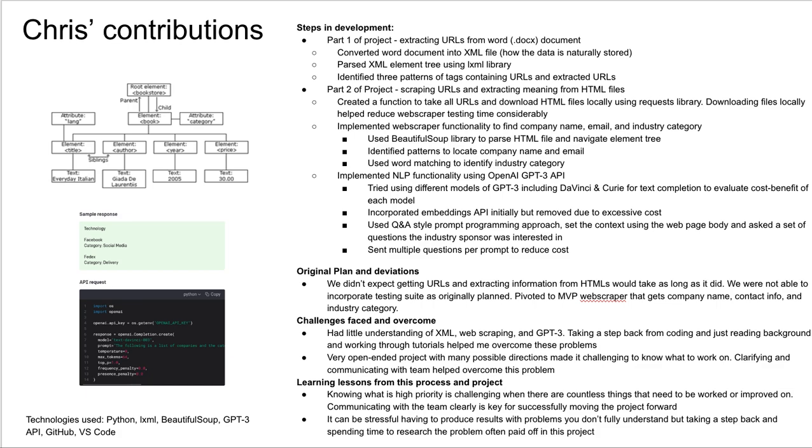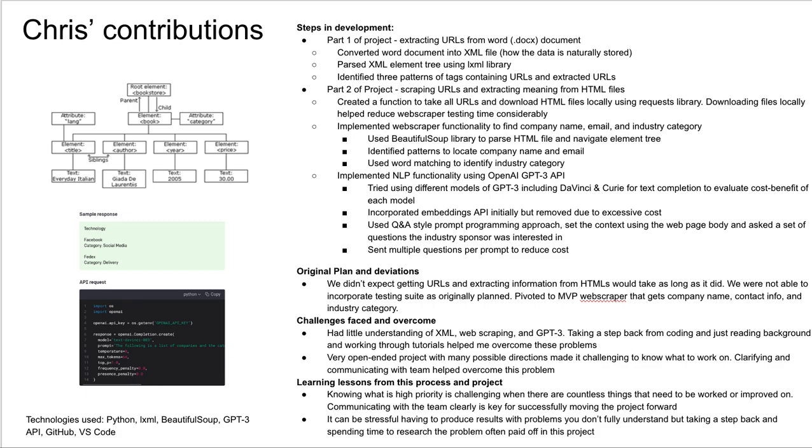For part two, for scraping the URLs and extracting meaning from the HTML files, I created a function to take all the URLs and download the HTML files locally. And this helped us with testing and reducing the time it takes to test. I then implemented functionality to find the company name, email, and industry category using Beautiful Soup. And I identified patterns to locate the company name and email, and used word matching to find the category.